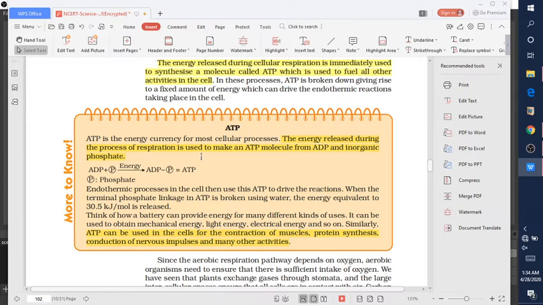That leads to providing us energy. So the energy released during the process of respiration is used to make an ATP molecule from ADP and inorganic phosphate, which is an endothermic reaction. So students, the ATP can be used in the cells for the contraction of muscles, protein synthesis, conduction of nervous impulses, and many other activities.